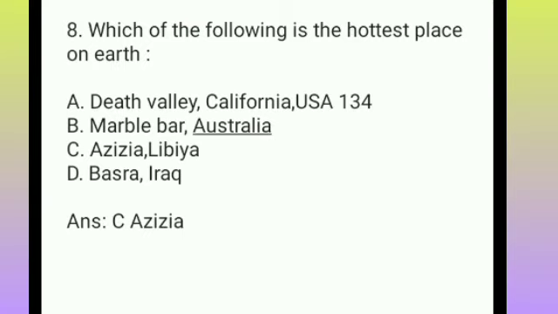The temperature in Marble Bar, Australia is the lowest among the given options, at 113 degrees Fahrenheit. In Azizia, which is our winner, the temperature is 136 degrees Fahrenheit. Basra, Iraq is 129 Fahrenheit. So you can see the highest recorded temperature is in Azizia.